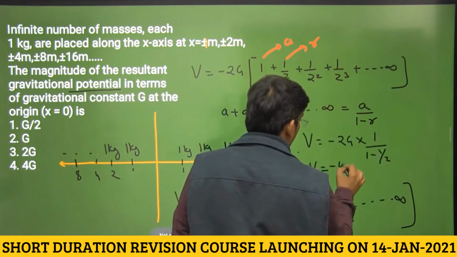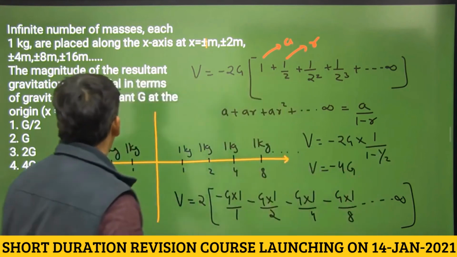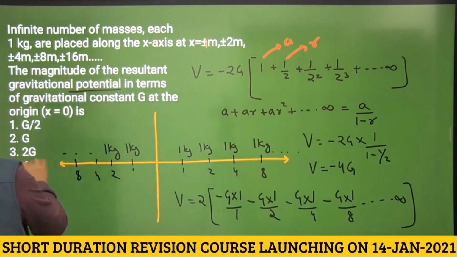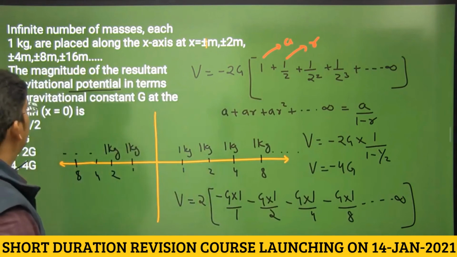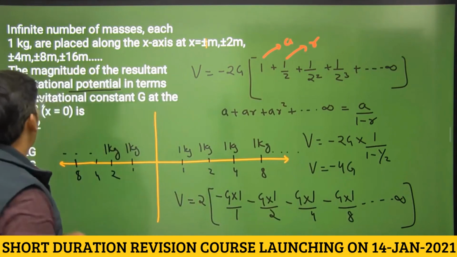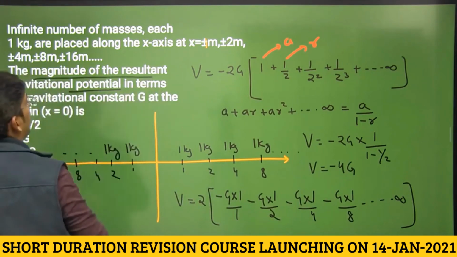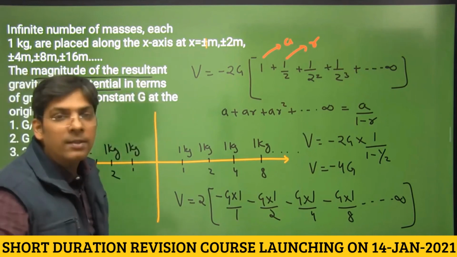So this is minus 4G, or okay, this is 4G in magnitude. They haven't taken the negative sign. Obviously the magnitude, right dear students? I hope this is clear to everyone.